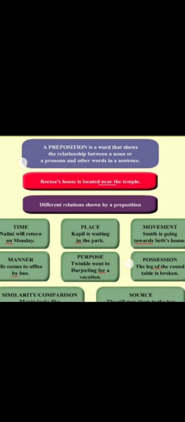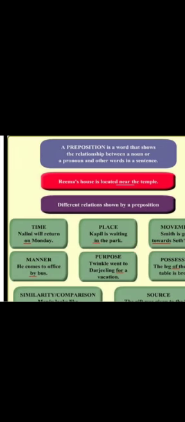Different relations are shown by a preposition. Let's take a look at them. First comes time. Like, Nalini will return on Monday. It shows the time, like when. When will Nalini return? On Monday. So the prepositions by, in, on, at, after, before, from, since, during, till, until all indicate time.